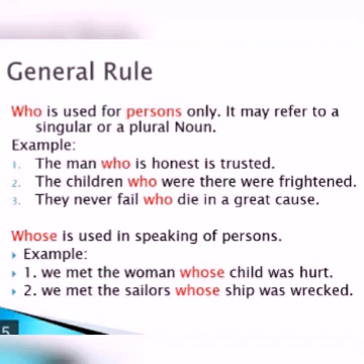And whose is also used for speaking of persons. Example, we met the woman whose child was hurt, and we met the sailors whose ship was wrecked. Here the same word whose is used for singular as well as for plural.